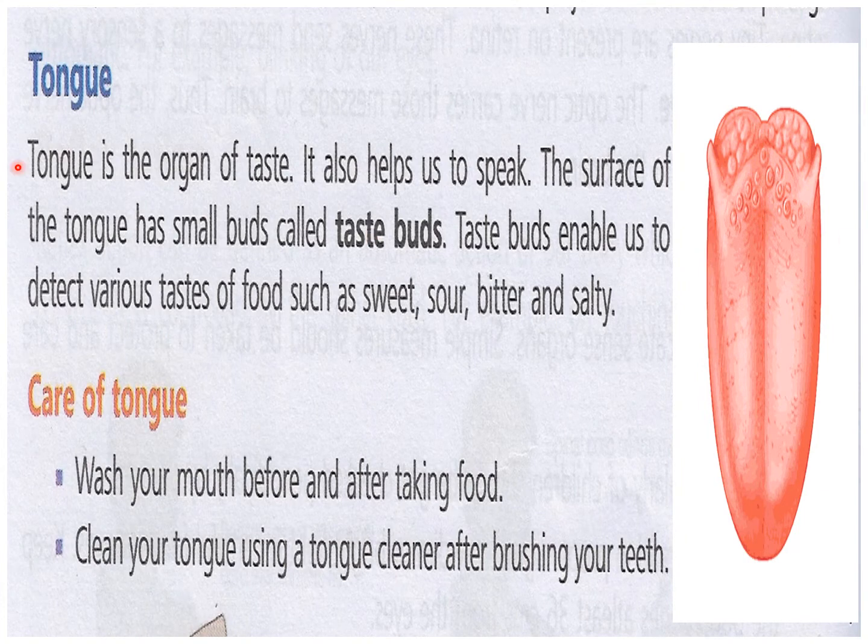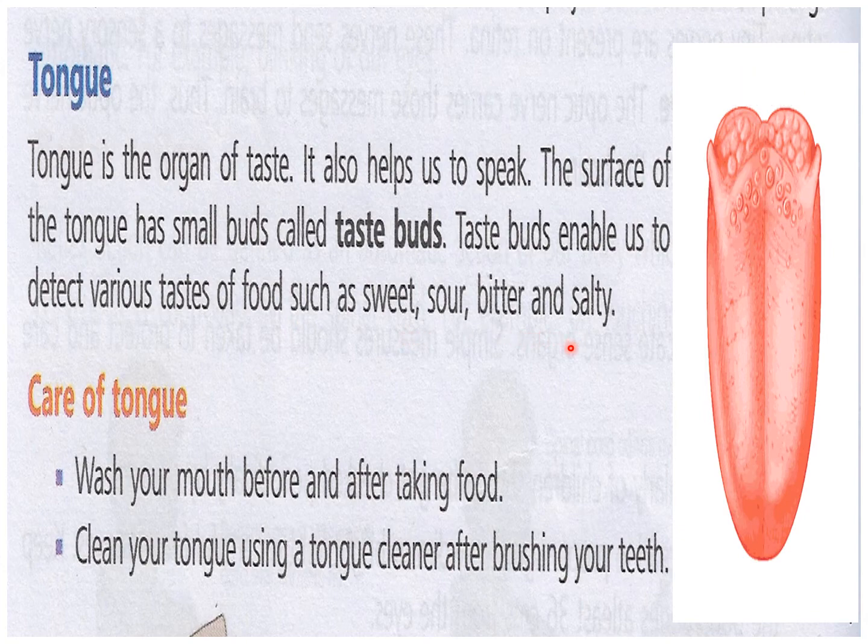Now the next sense organ is tongue. Tongue is the organ of taste. It also helps us to speak. The surface of the tongue has small buds called taste buds. Taste buds enable us to detect various tastes of food such as sweet, sour, bitter, and salty.